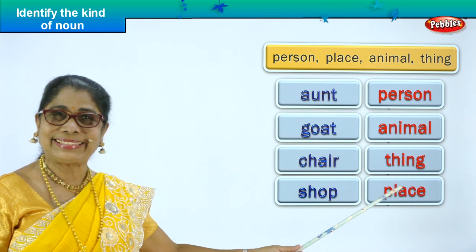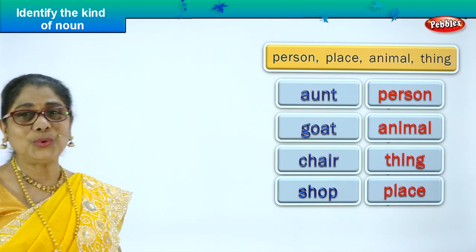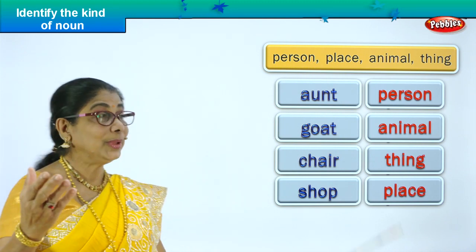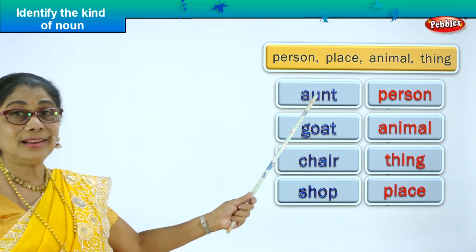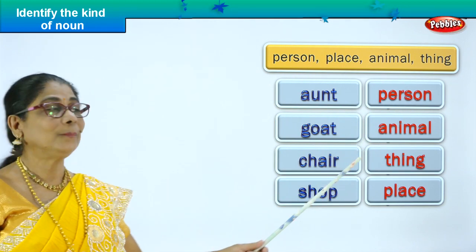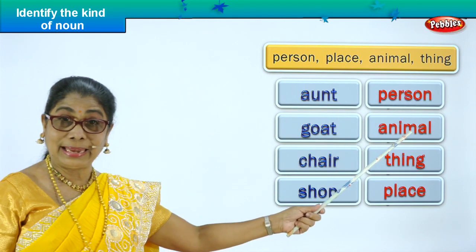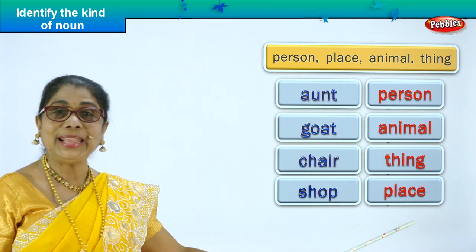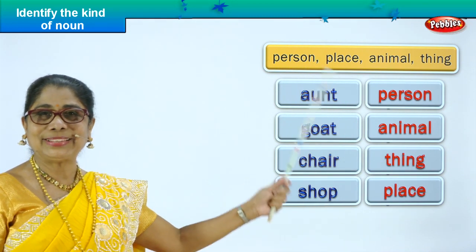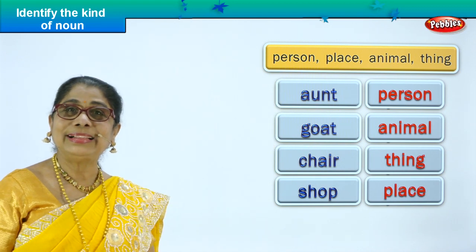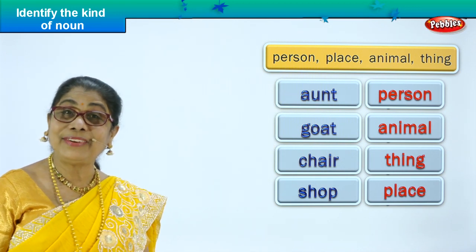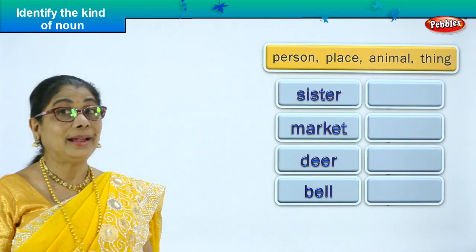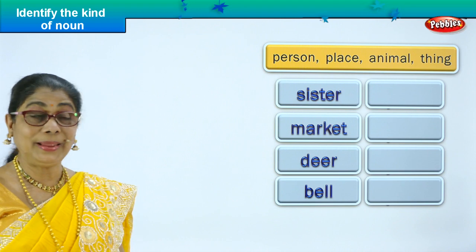You buy things. Now look at all the 4 nouns. We identify the noun and the kind of noun. Did you enjoy the exercise? Aunt, a person. Goat, an animal. Chair, a thing. Shop, a place to buy things. So you found all the 4 nouns and identified the kind too. Let's take another exercise with another 4 nouns, shall we?